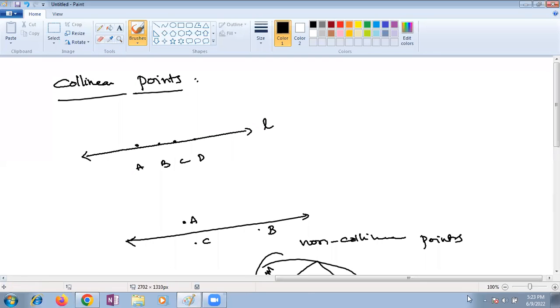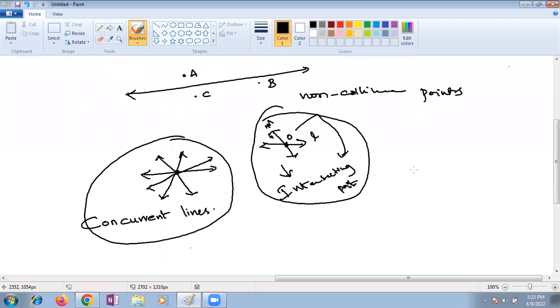These are the different things we discussed. Is it concurrent lines? Yes, concurrent lines. This is also very important, children. Don't forget these basic things we are discussing. When two or more lines pass through a single point in a plane, they are concurrent with each other. That's why we call them concurrent lines.